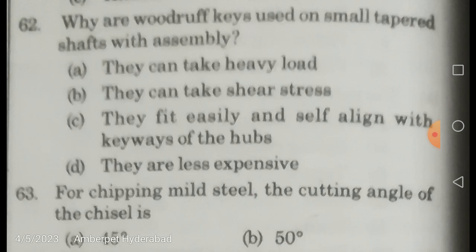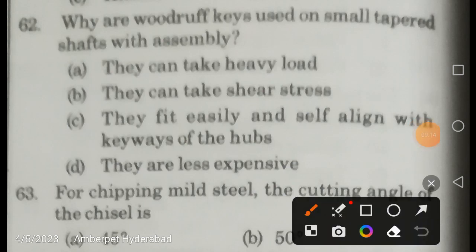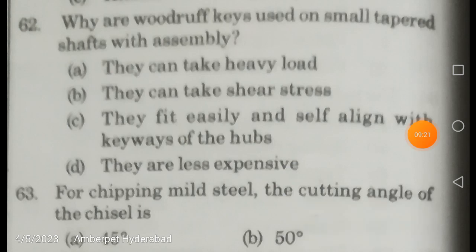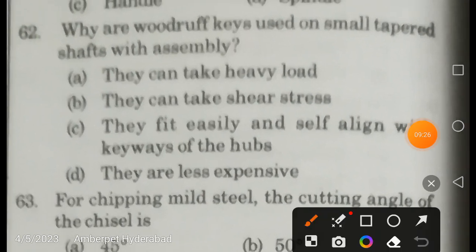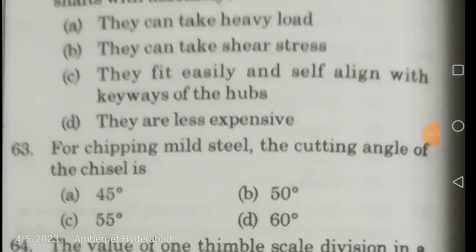The basic shape of a woodruff key is semicircular. Yes or no? That curved part is going to be retained in the curved recess of your shaft. Because of this, they fit easily and self-align with keyways on the hubs. A hub is the hollow part of, for example, a flywheel, pulley or gear. So the correct answer is they fit easily and self-align with keyways in the hub.